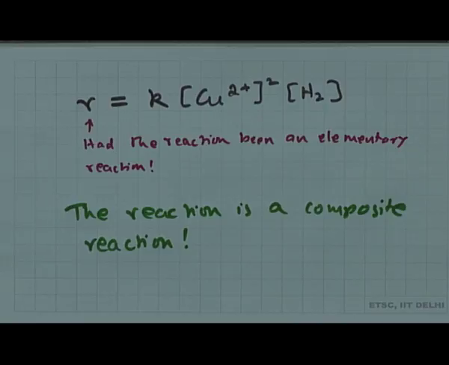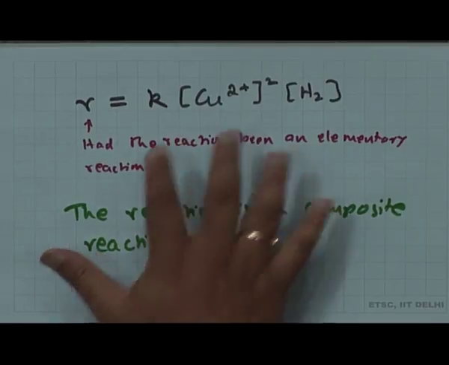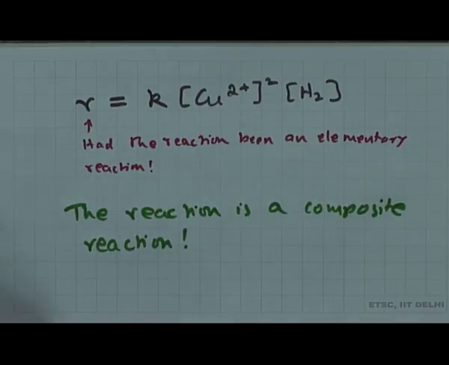Now let's have another way of looking at it. Since you are dealing with an elementary reaction and you have written the rate law based on your thought that this reaction might be an elementary one, what would tell you from this rate law that this actually might not be an elementary reaction, but a composite reaction?